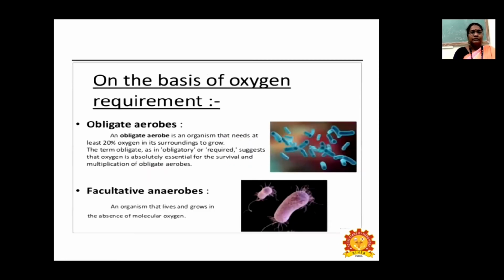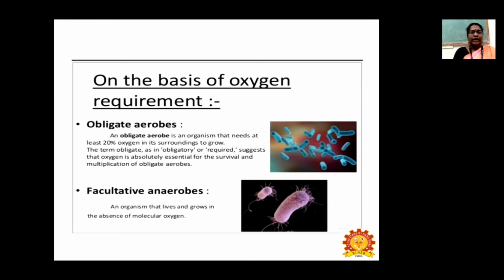So the third classification is based on oxygen requirement. The first one is obligate aerobes. An obligate aerobe is an organism that needs at least 20% of oxygen in its surroundings to grow. The term obligate means obligatory or required, which suggests that oxygen is absolutely essential for the survival and multiplication of obligate aerobes. Their need of oxygen is very important for these bacteria.